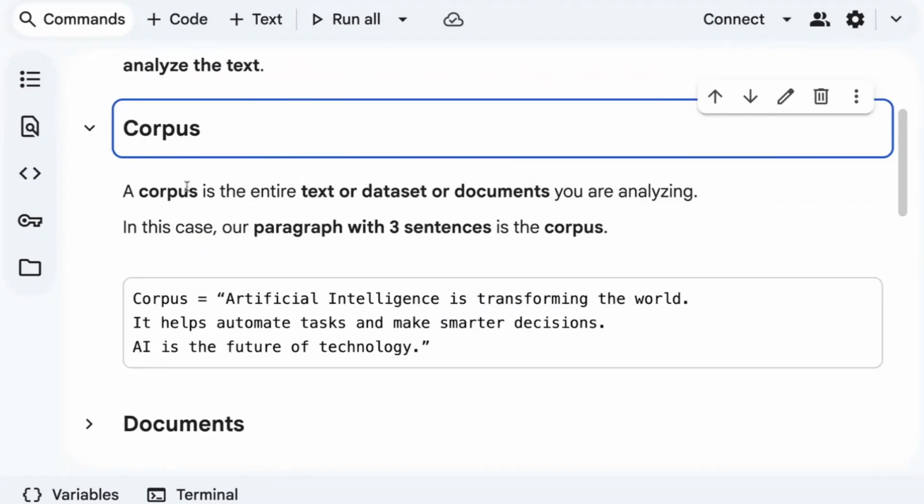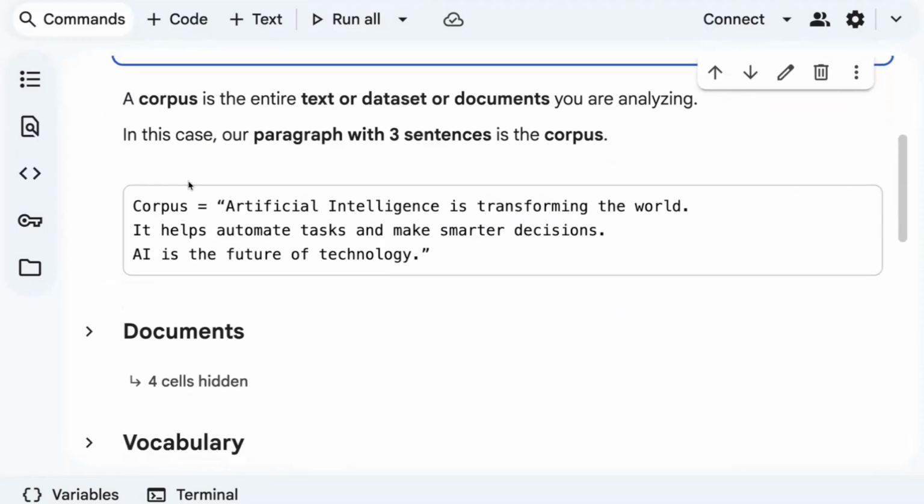It can be anything, okay? Your data set can be one corpus, multiple documents together can be one corpus, an article can be a corpus. Whatever whole data you are going to consider, that is a corpus. So here: artificial intelligence is transforming the world. It helps automate tasks and make smarter decisions. AI is the future of technology. So this is basically our corpus. That is one kind of paragraph we are considering.